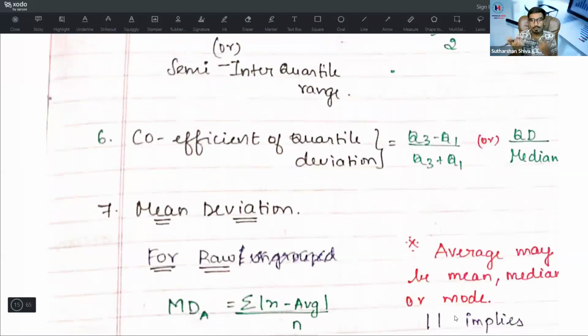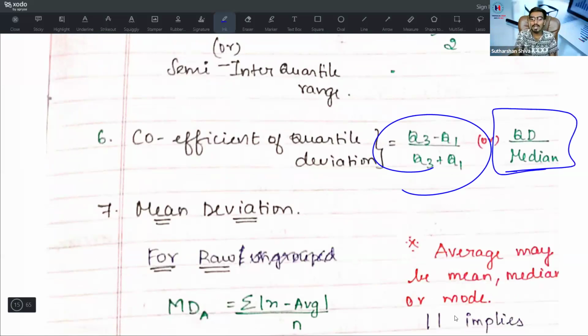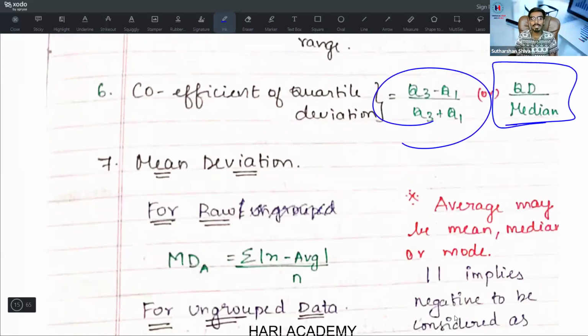What is coefficient of quartile deviation? It is Q3 minus Q1 divided by Q3 plus Q1, or QD divided by median. This is another formula which many of them will not remember, but you will remember that. I will repeat it again. Coefficient of quartile deviation is equal to Q3 minus Q1 divided by Q3 plus Q1, or QD divided by median.